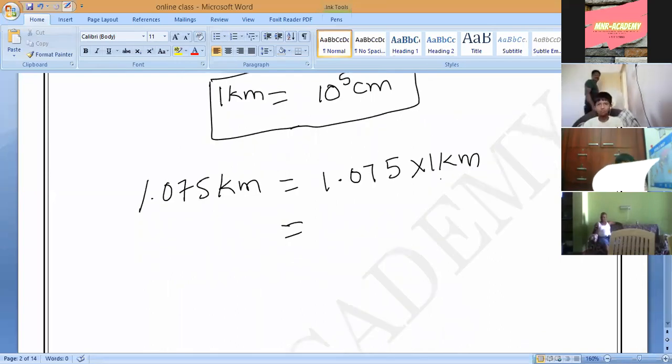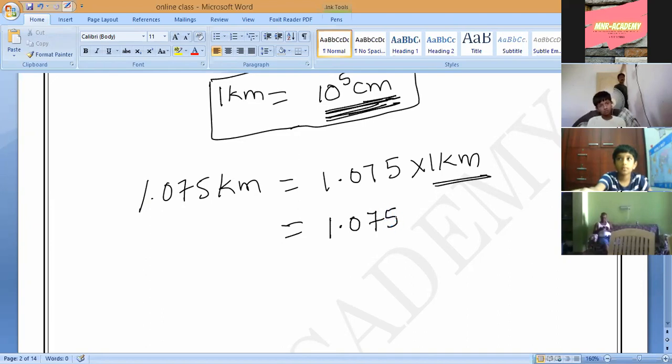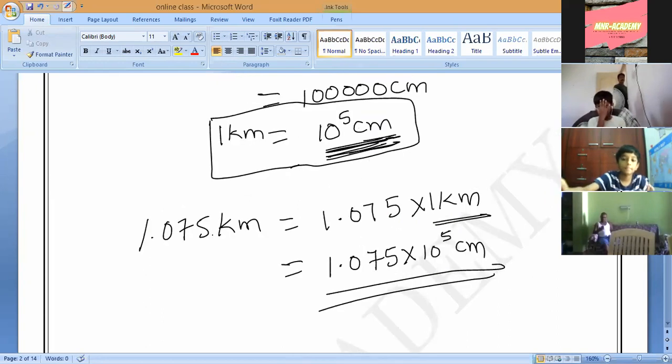Now, 1 kilometer equals how many centimeters? We have done it directly. 10 power 5 centimeters. So directly, 1.075 into 10 power 5 centimeters. That's all. Our answer is over. So if you remember this relation between kilometers and centimeters, we directly get the answer.